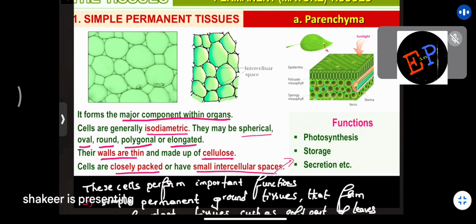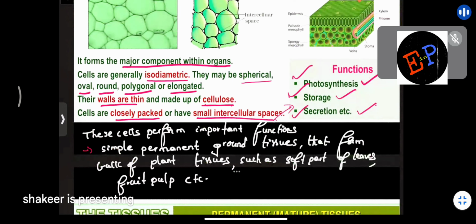Clear? And what are the functions of these parenchyma cells? They are responsible for photosynthesis, storage, and secretion also. So these functions you should remember. Are you able to understand? So parenchyma cells are isodiametric and they are the major cells present in the plant body, and walls are very thin, made up of cellulose. You can find small intercellular spaces and they perform the most important functions of the plant, which are photosynthesis, storage of food material, and the secretion of different plant hormones. Understood? That's it.